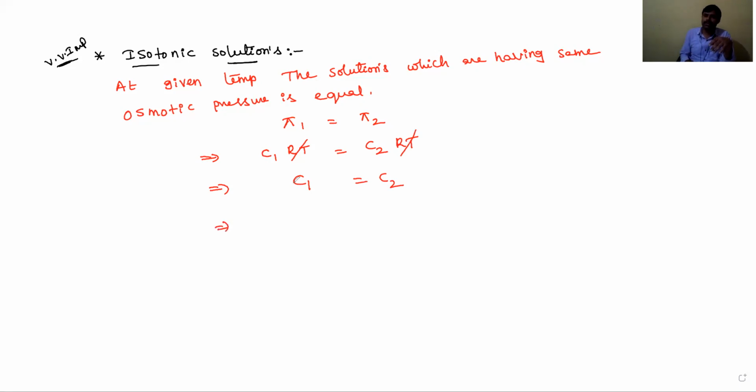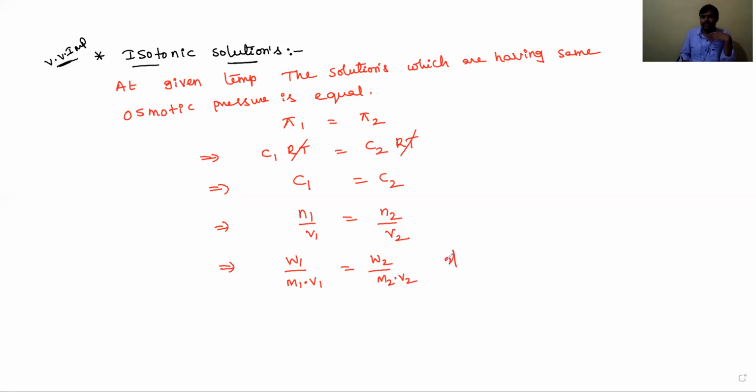Then concentration is nothing but number of moles by volume. So n1 by V1 is equal to n2 by V2. Since n1 is the number of moles, weight by gram molecular weight, W1 by M1 into V1 is equal to W2 by M2 into V2.